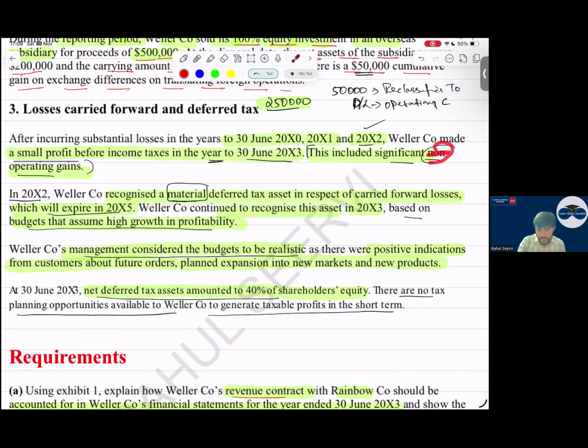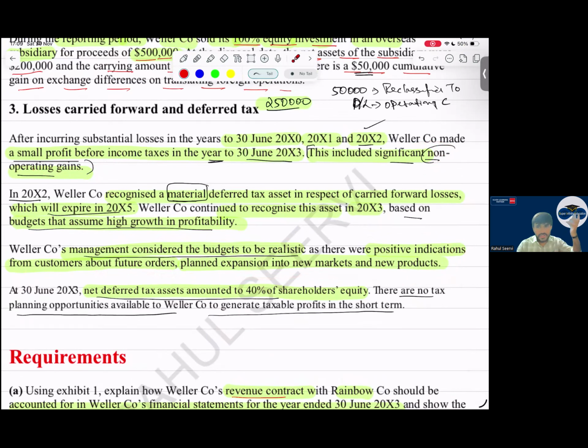If this one was not there, and they would have mentioned we have evidence also, and the market into which we enter is really good and it is growing in the economy, then I can say okay, we can believe. But here it's non-operating gain and customer future orders. Future orders, what is the confirmation evidence? All these points you have to mention.